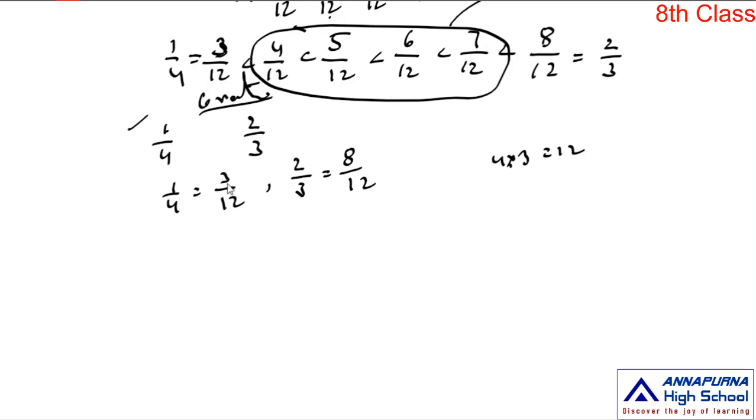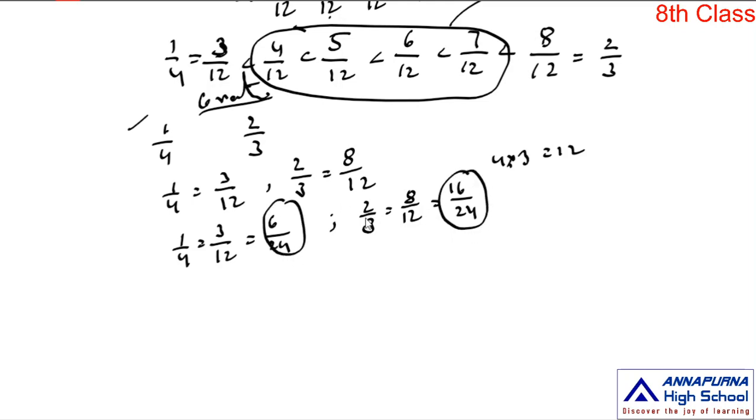So here 1 by 4 is equal to 3 by 12, and this 3 by 12 is equal to, multiplying the numerator and denominator by 2, 3 2s are 6, 12 2s are 24. In the same way, we find the other equivalent rational number with the large common denominator; here we have taken the denominator as 24. So which number do we multiply? 8 2s are 16, and 12 2s are 24. Let us choose these two rational numbers, 6 by 24 and 16 by 24. Here the denominators are the same.